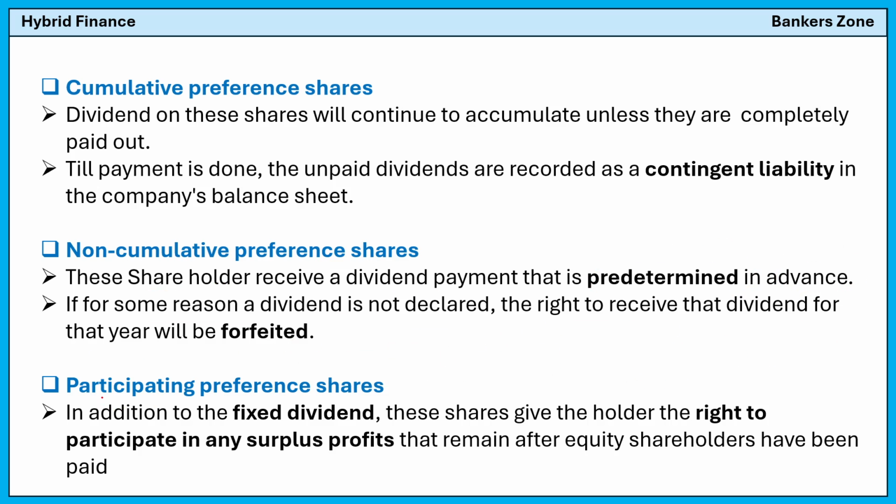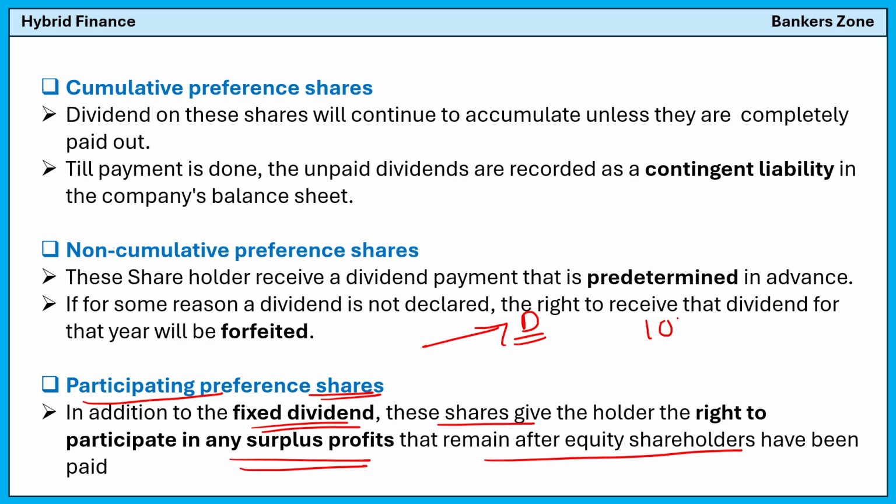Next, participating preference share means that in addition to the fixed dividend, these shareholders also get the right to participate in any surplus profit that remains after the equity shareholders. Okay, if the company has given the dividend also, right? For example, the company had a profit of say 100 lakh rupees, and after all expenses and dividends, 20 lakh still remains as extra after settling everything.